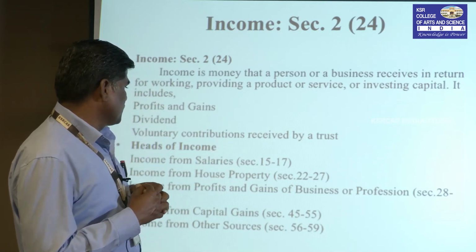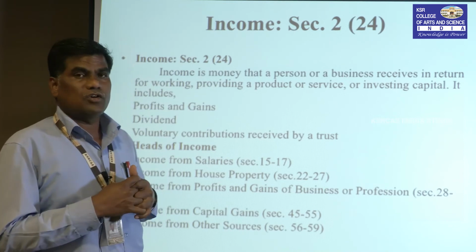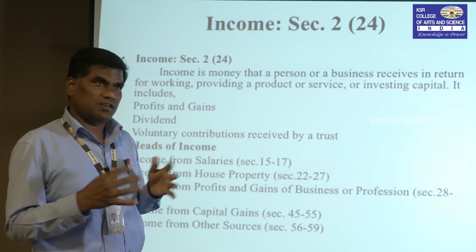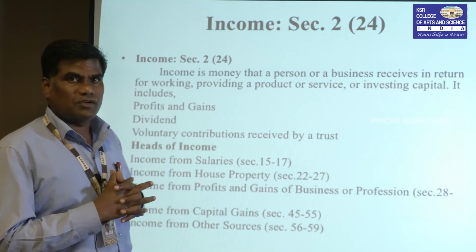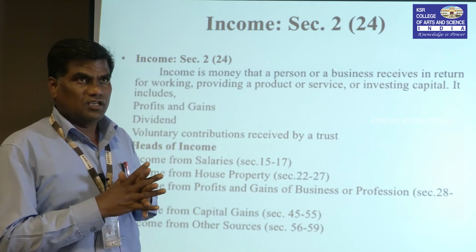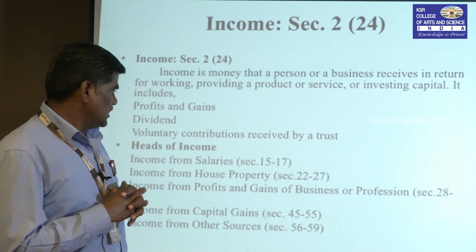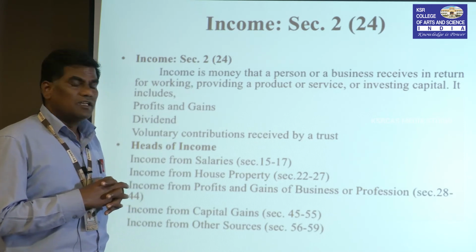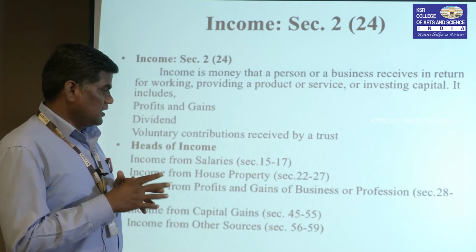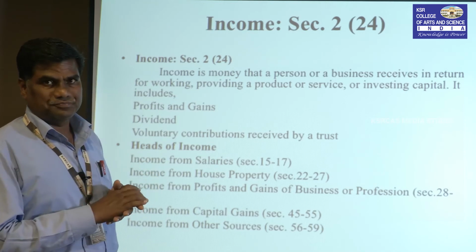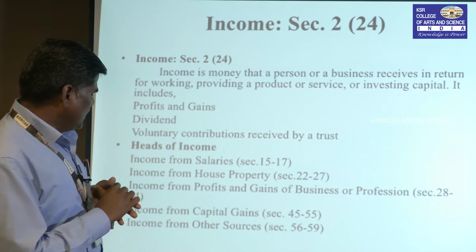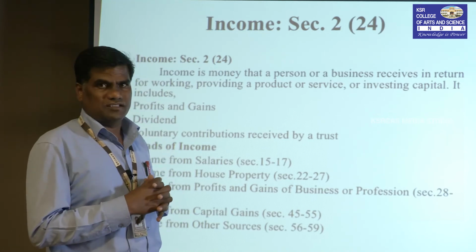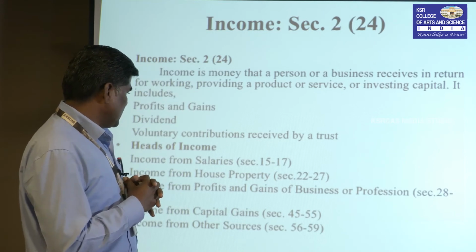And another one, income from capital gains. The assessee holds a lot of assets. Some assets are connected with a business or not connected with a business. It doesn't matter, but any asset sold or transferred within 36 months of the previous year comes under short term. Capital gain means any income that arises at the time of transferring a capital asset. That's all.